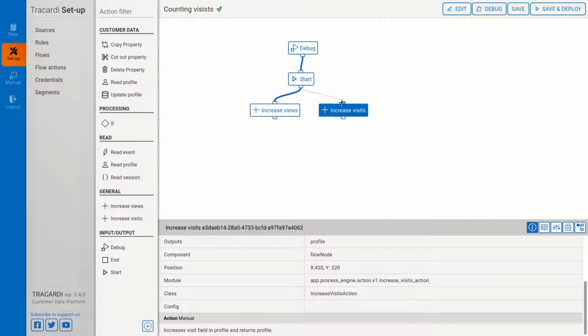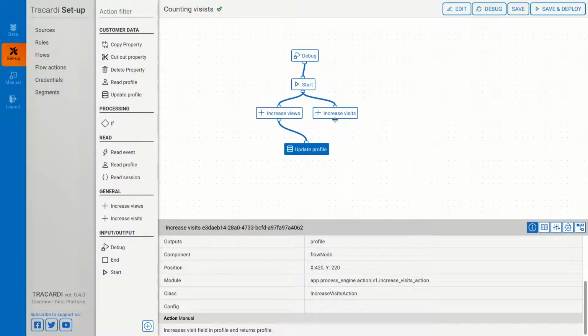I will connect it, but if I connect it this way, it means that those actions will be run concurrently, because the whole process is asynchronous. These two things will run asynchronously. At the end, I want my profile to be updated, so I just connect it.